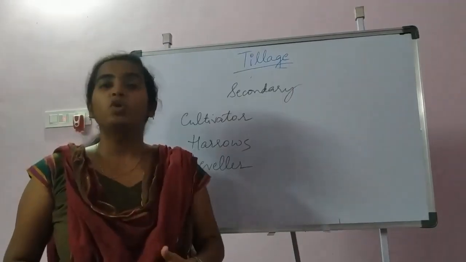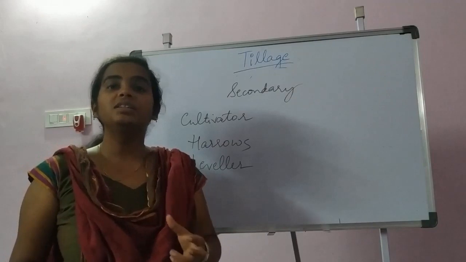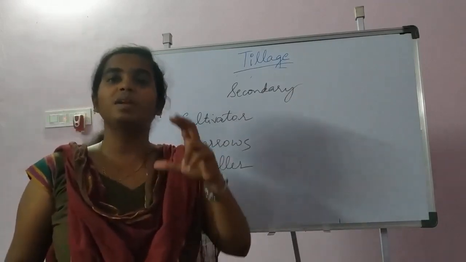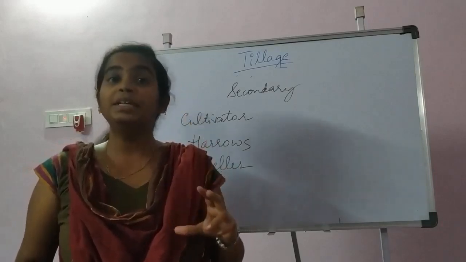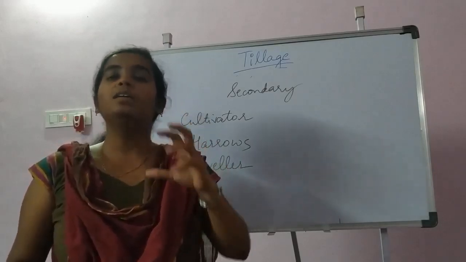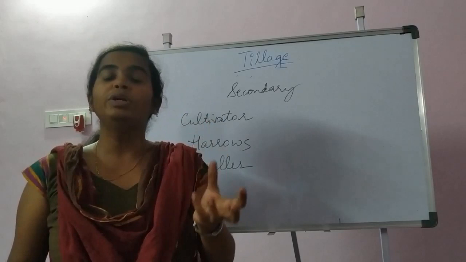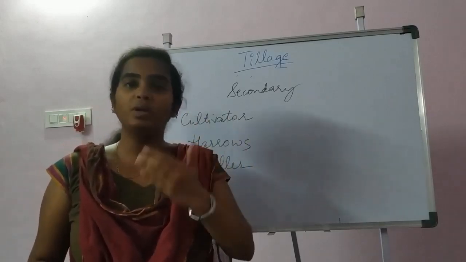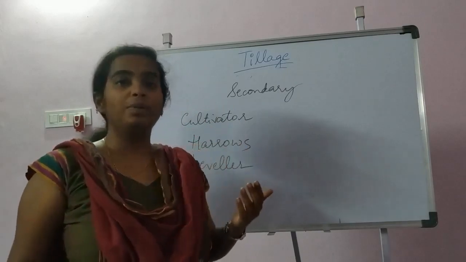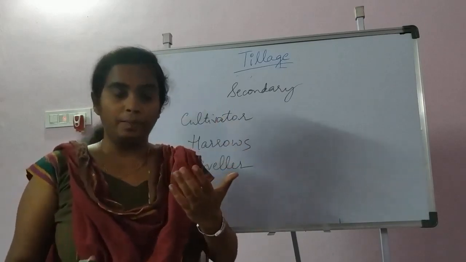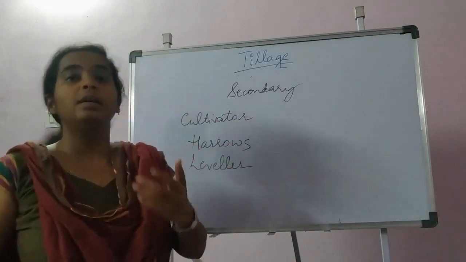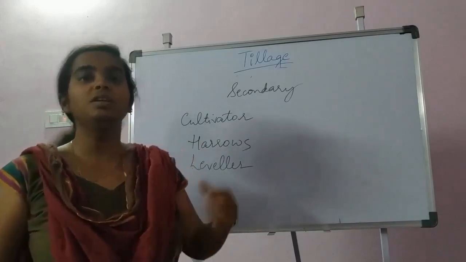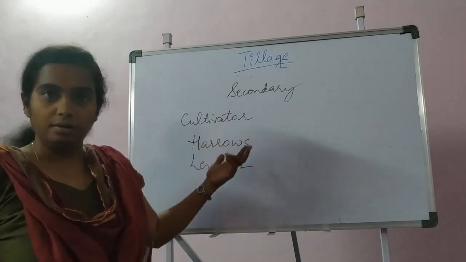Secondary tillage, as I have told you earlier, is the lighter soil operations that are done on the surface, maybe the top 5 to 10 centimeter of the soil, so that the bigger clods will be broken down into smaller ones and also the soil can be leveled. There are different operations done under secondary tillage like harrowing, leveling, disking, planking.